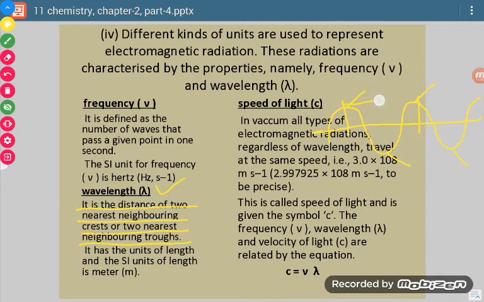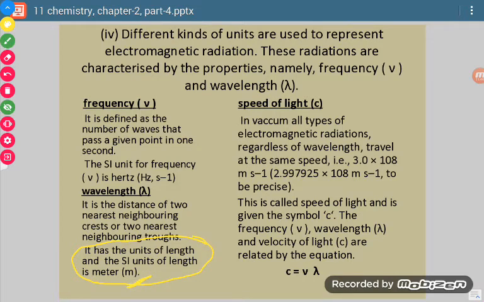Whatever is the distance between two nearest neighboring crests or two nearest neighboring troughs, that will always be the same. That is denoted by lambda and is called wavelength. Since it is a length, its units will be the units of length, so its SI unit is meter.